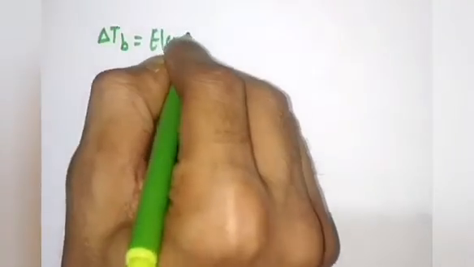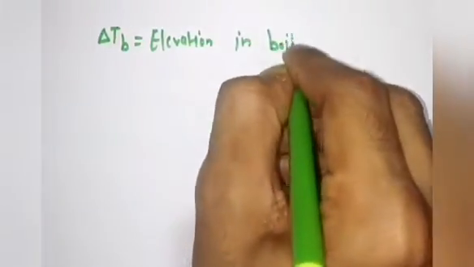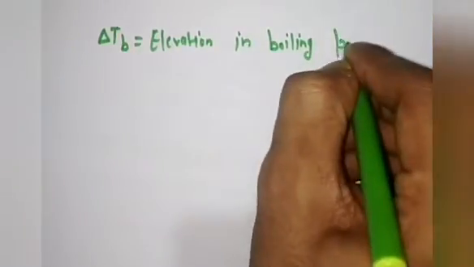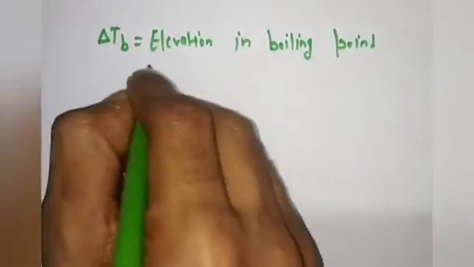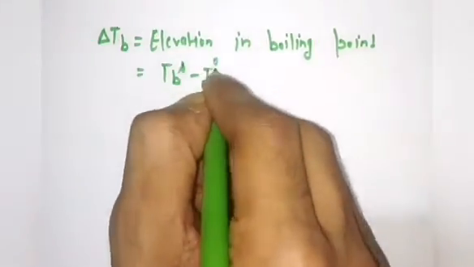So elevation in boiling point: if you want to write it, you can write it as delta TB, that is equal to the elevation in boiling point, and that is equal to TB of S minus T0B.